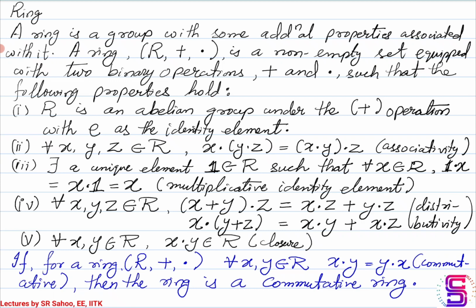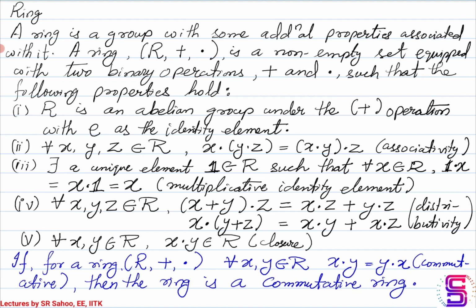The next property is for any triplet that you take in R, under the dot operation, the triplets will always satisfy associativity. So the set R is always satisfying associativity under the dot operation.